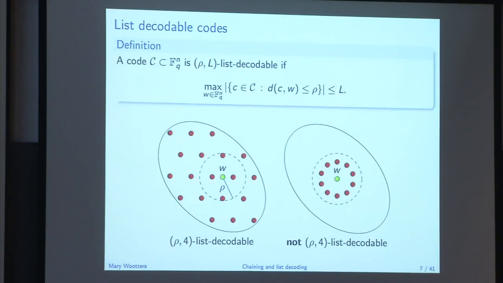So slightly more formally, we say a code is (rho, L) list decodable if the number of codewords that live in any ball of radius rho is at most L. So for example, this code is (rho, 4) list decodable. No matter what ball of radius rho I plunk down on that picture, there's no more than 4 red dots that are going to land in it. This code is not very list decodable. I can find some ball with lots and lots of codewords in it. Okay. So that's sort of this combinatorial view of what we're after.